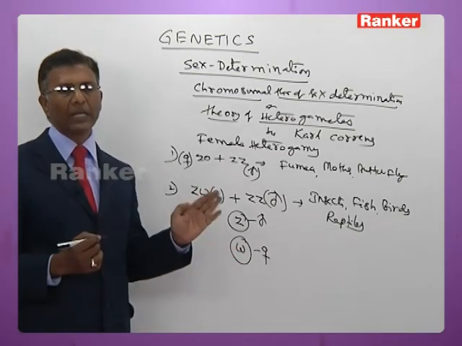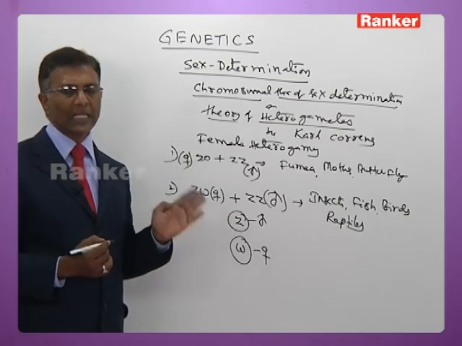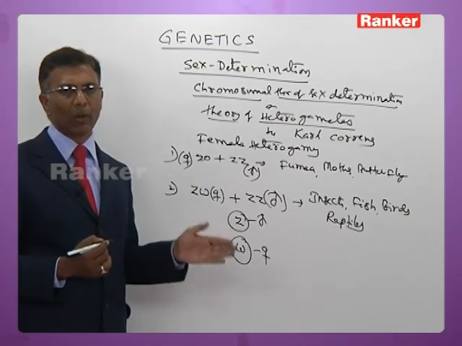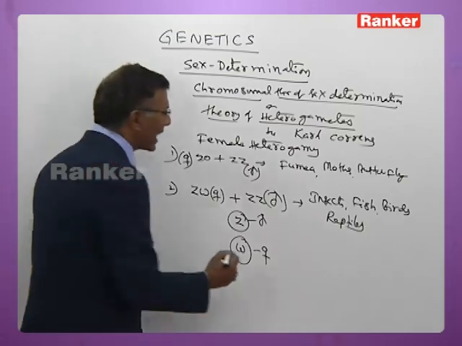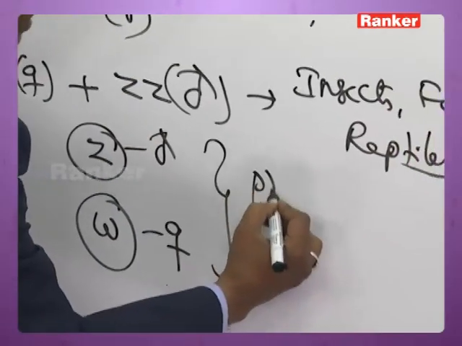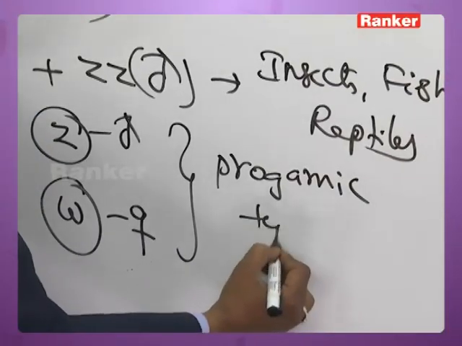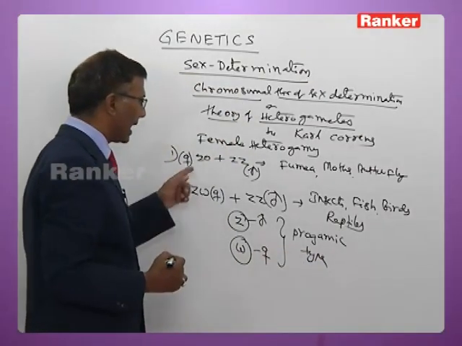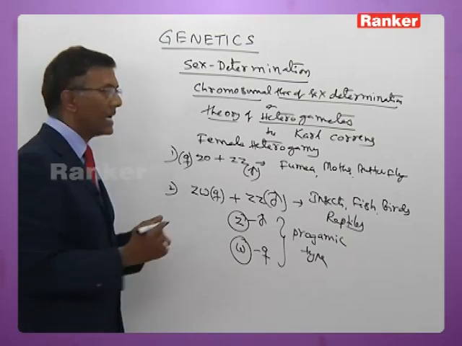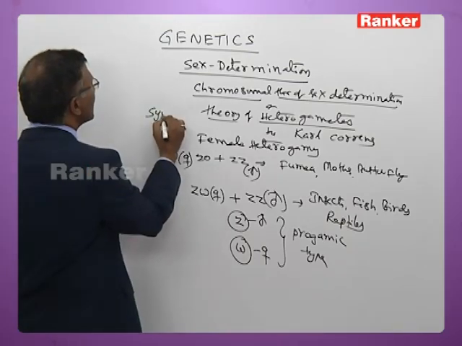So you don't have to wait till fertilization. Sex is determined on the basis of the chromosome of the ovum itself. This kind of determination is called the progamic type of sex determination. And in the case of human beings, it is called the syngamic type of sex determination.